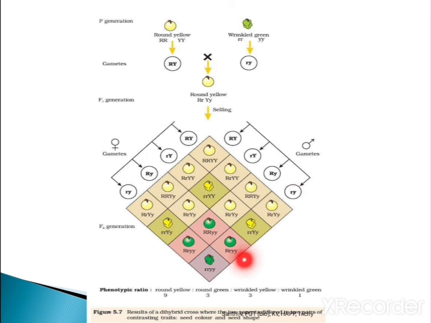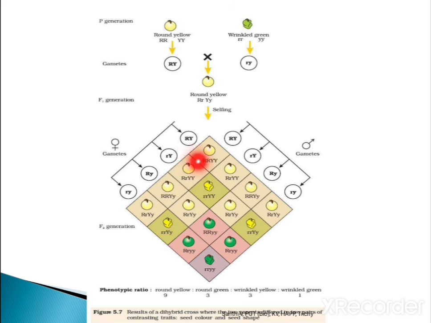There are 16 individuals, from 4 types of gametes. When you observe the types of individuals produced, there are 4 different varieties: round yellow, round green, wrinkled yellow, and wrinkled green. Round yellow and wrinkled green are of parental type, and these two are non-parental type.